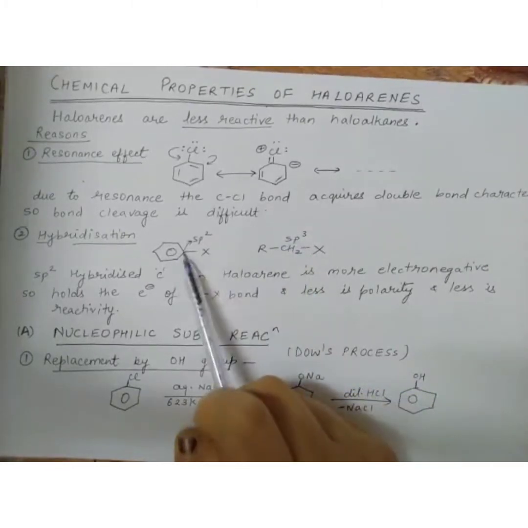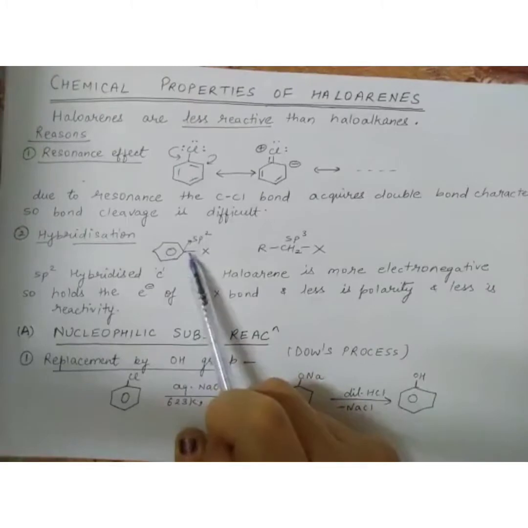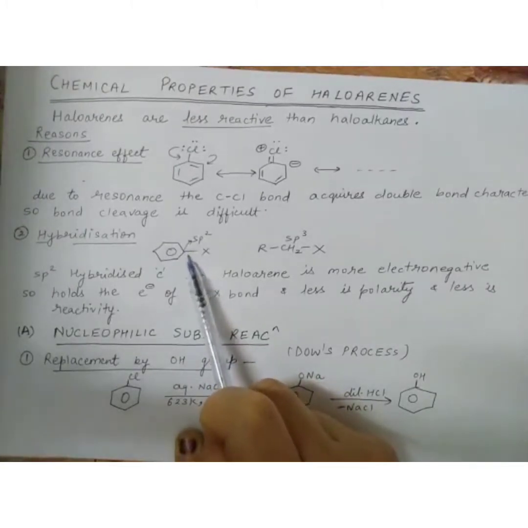It means this carbon has more s character. Greater the s character, more is the electronegativity. So the carbon atom in haloarene, which is sp2 hybridized, is more electronegative. If this carbon is more electronegative, what will it do? It will pull the electrons of this bond towards itself.